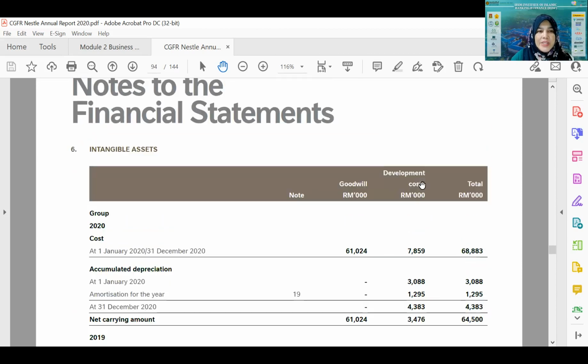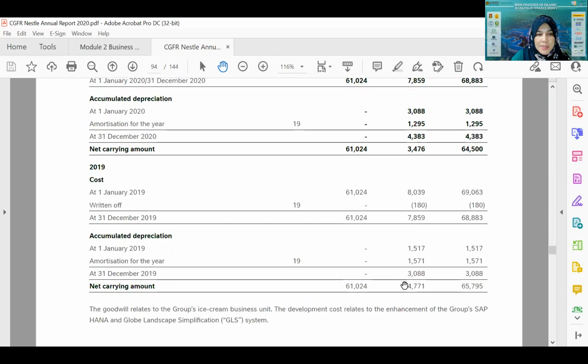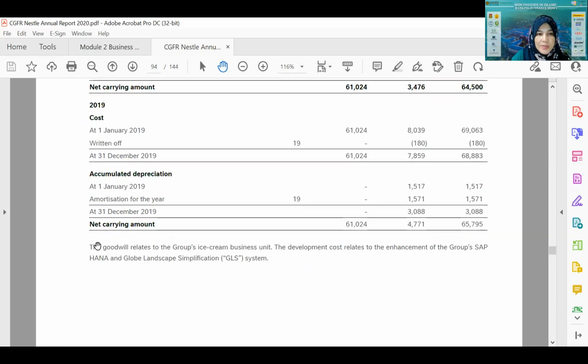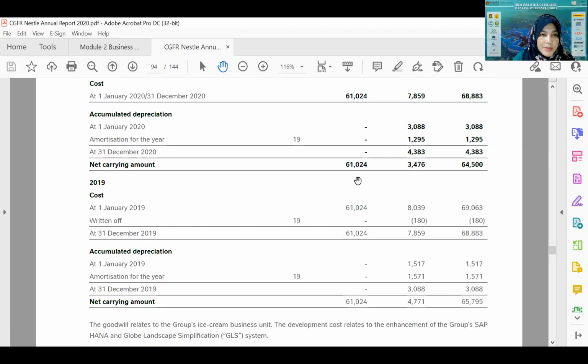Okay, and then this is about intangible asset, number 6. Of course, you will see number 6 in the statement of financial position. So this is reporting further what are the intangible assets. For example, it is about the goodwill related to the group ice cream business unit. Of course, Nestle sells ice cream, right? So the goodwill is reported in this particular financial statement as well.